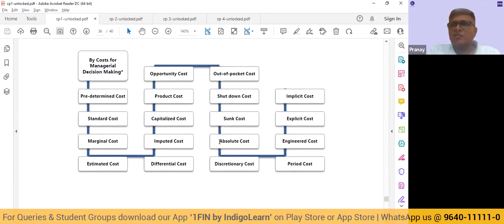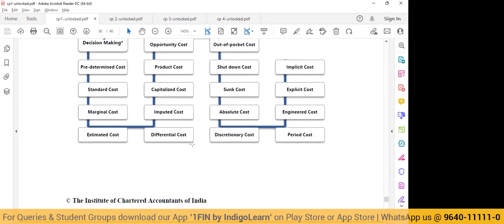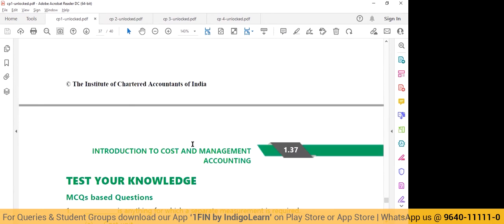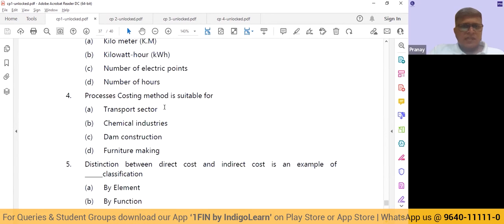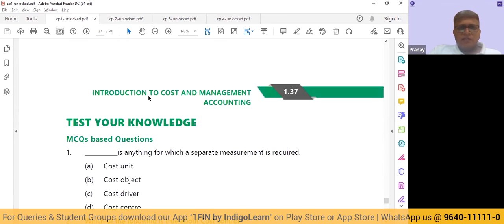So, what is opportunity cost? Again, it is contextual. If you are foregoing something to take up something else, then opportunity cost comes in. Certain implied cost comes in. So, these are more in relation to decision making, which you will be learning in much more detail in your decision making at the final level. Okay. So these are the important concepts that we need to understand.